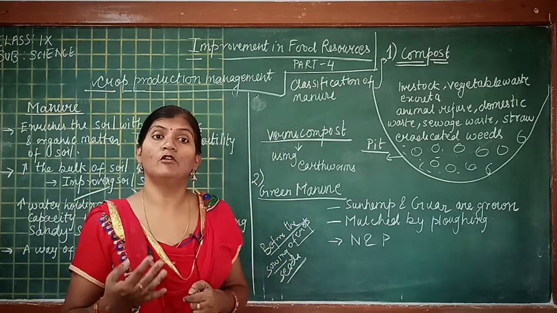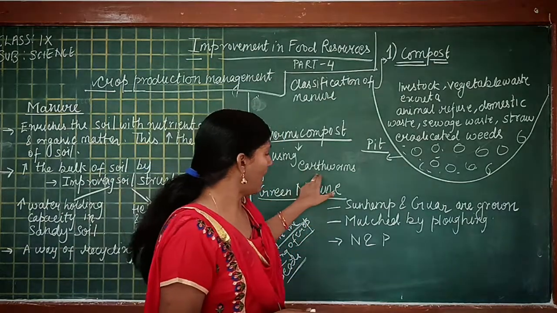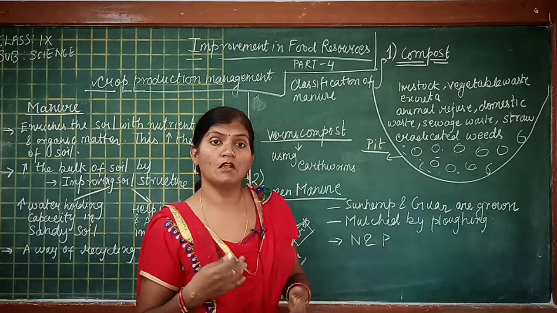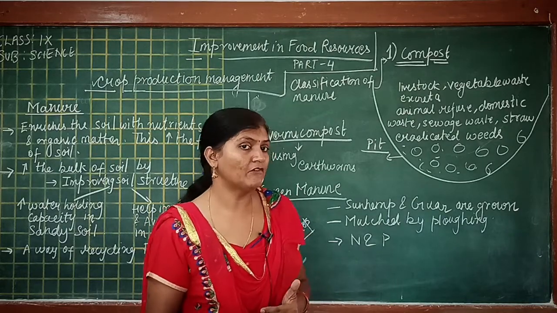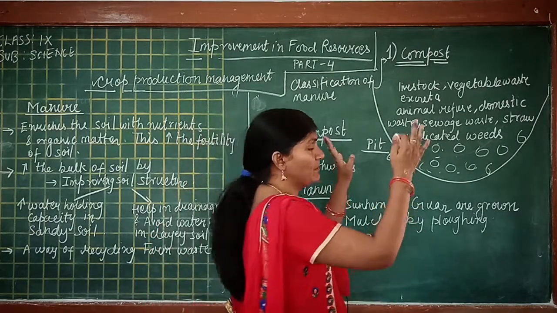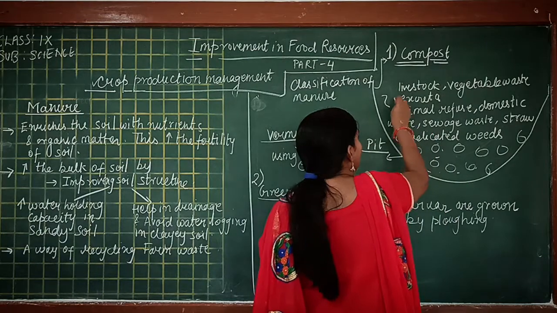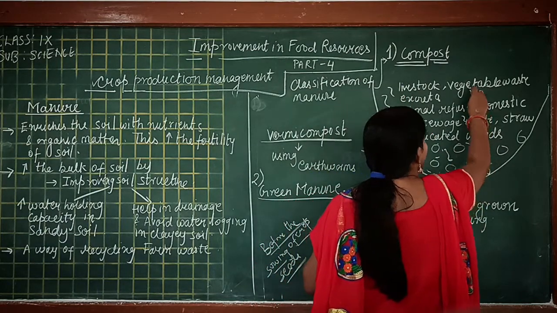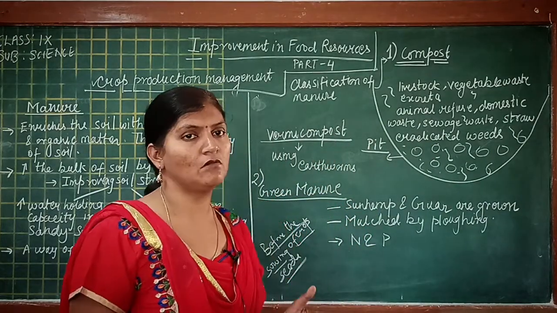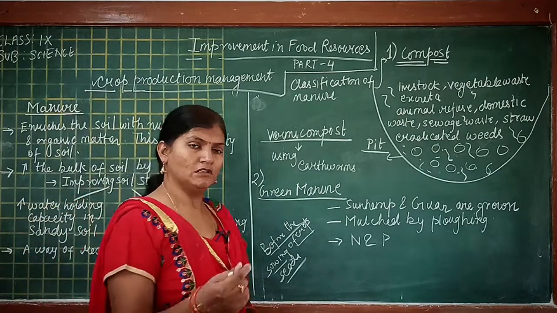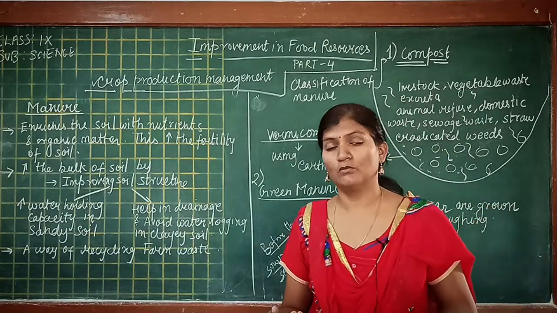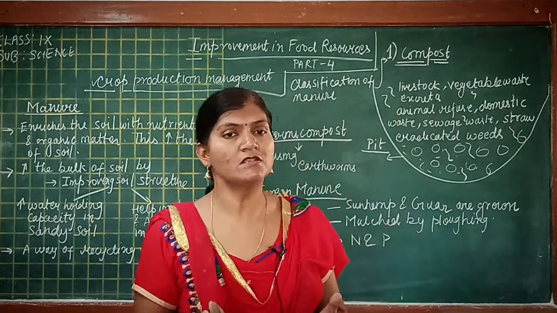Farmers take the help of earthworms and add earthworms in the same pit. This process is known as vermicomposting, and the manure obtained by vermicomposting is known as vermicompost. The pit will be the same, we just have to add earthworms in it. What happens? For earthworms, organic matter or waste is food. So it takes the waste inside its body and takes out manure which is rich in nutrients from its body.